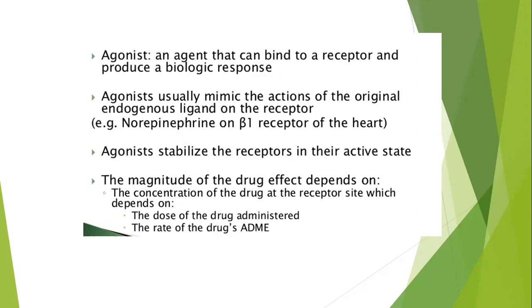So an agonist is an agent that binds to a receptor and produces a biological response, and it mimics the action of the original endogenous ligand. The effect of the agonist depends on the concentration of the drug, which depends on the dose of the drug and ADME.